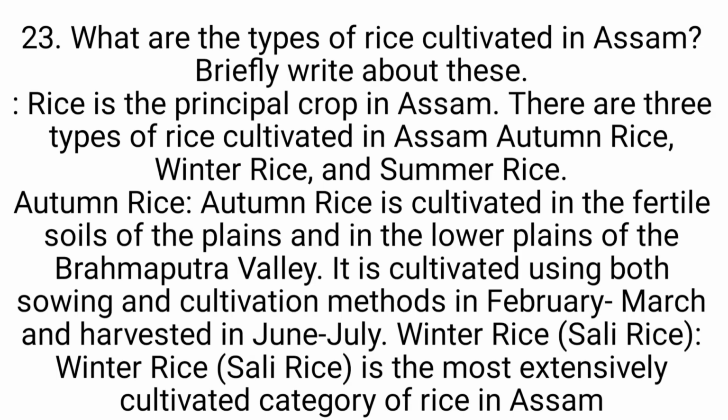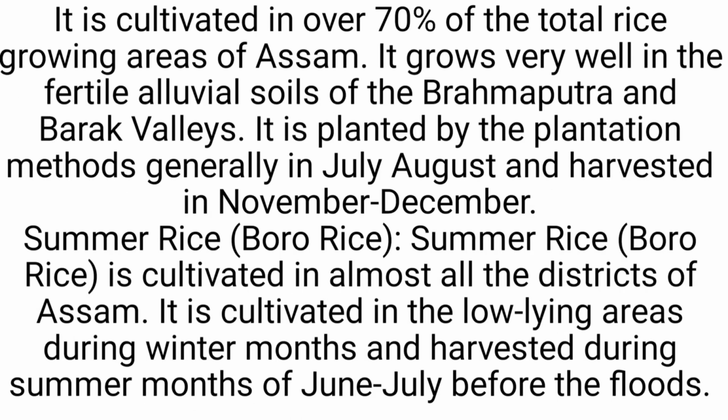Winter rice, Sali rice. Winter rice is the most extensively cultivated category of rice in Assam. It is cultivated in over 70% of the total rice growing area of Assam. It grows very well in the fertile alluvial soil of the Brahmaputra and Barak Valley. It is planted by the plantation method, generally in July-August and harvested in November-December. Summer rice, Bora rice. Summer rice is cultivated in almost all the districts of Assam. It is cultivated in the low-lying area during winter months and harvested during summer months of June-July before the flood.